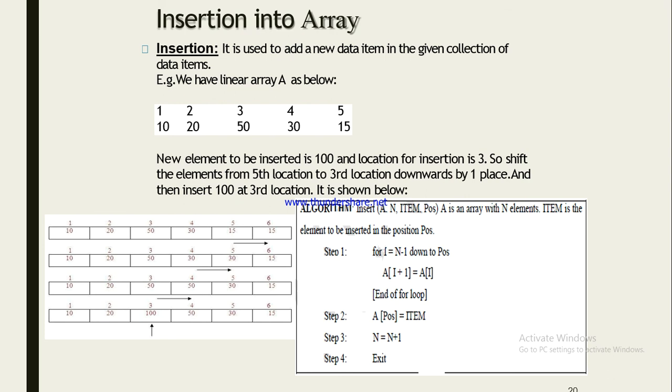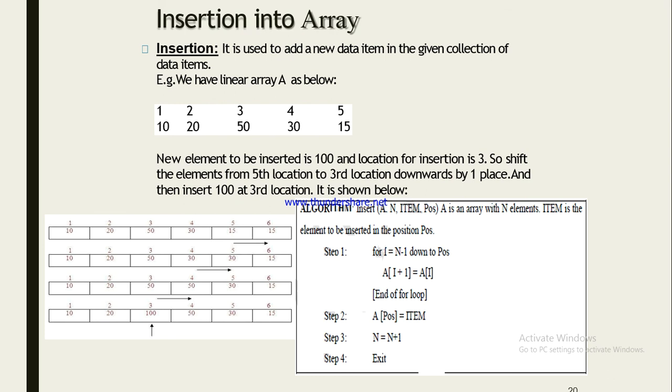It is shown below. In the figure you can see that 5 items must be created in 6 columns in a row: 10, 20, 50, 30, 15. Now index 5 moves to index 6, that is 15. Now index 4 moves into index 5. Here index 3 moves into index 4. Now index 3 is free. So we can easily insert the data in index 3, that is 100.